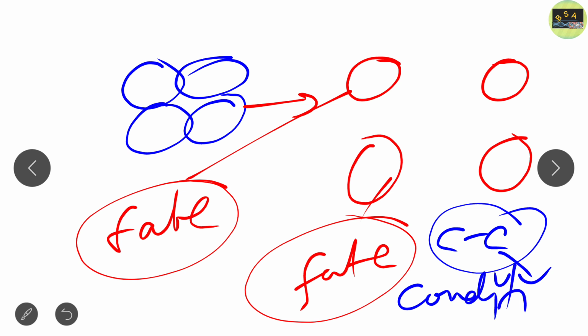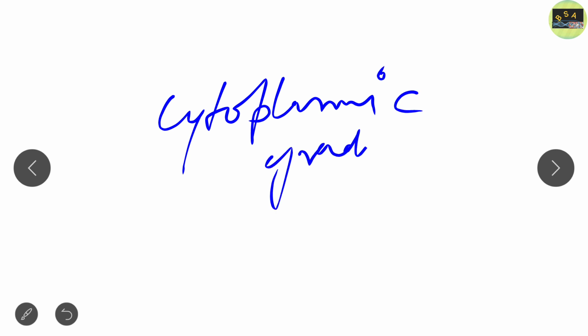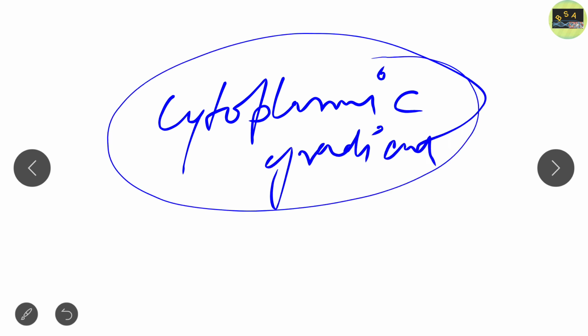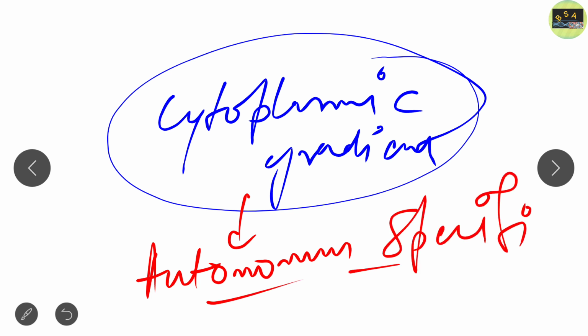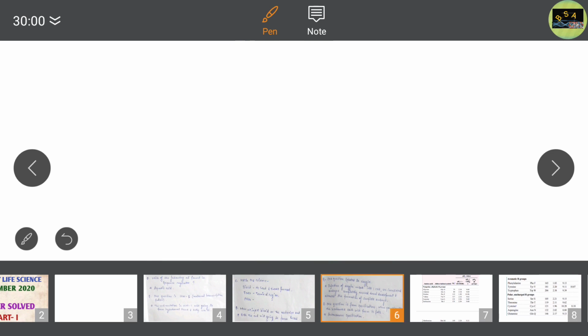But in the question it was mentioned that they get the fate from themselves, meaning from the cytoplasmic gradient. And this is a classical example of autonomous specification. So the correct answer will be autonomous specification.